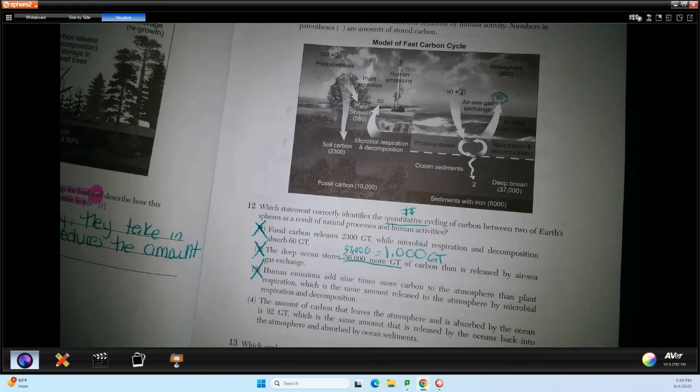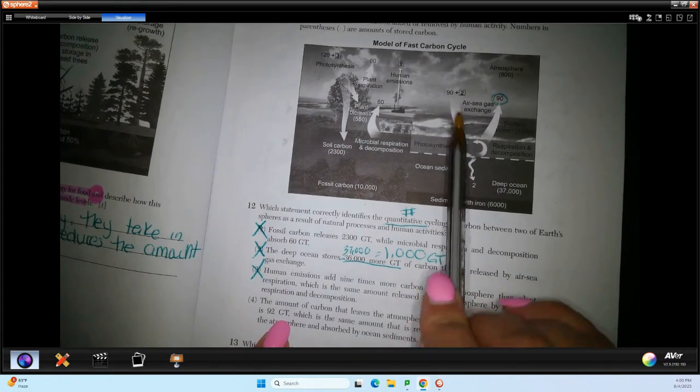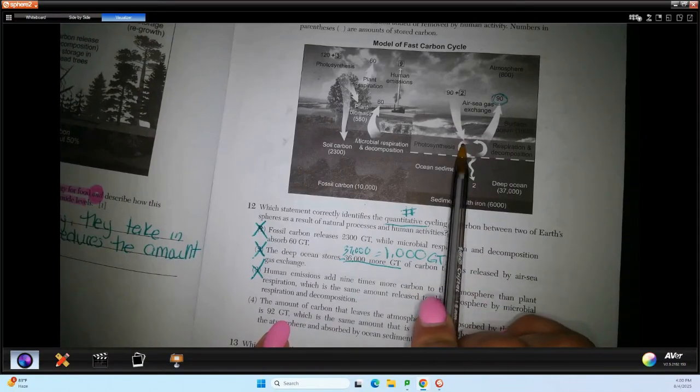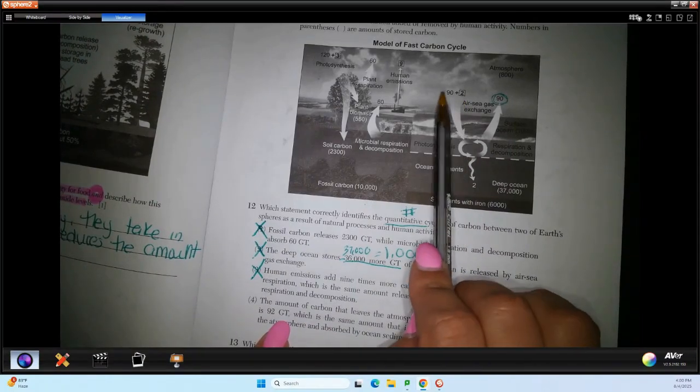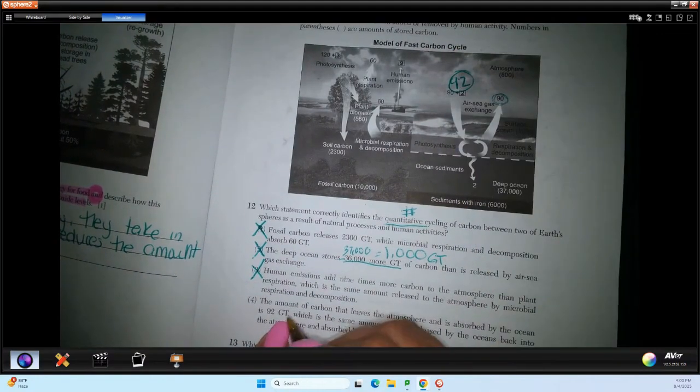And four says the amount of carbon that leaves the atmosphere and is absorbed by the ocean is 92 gigatons. So let's see, that leaves the atmosphere and is absorbed by the ocean. So here's the atmosphere, and here's going into the ocean. So right here, leaving the atmosphere into the ocean is 90 plus 2. So that's a total of 92. That is true here. So that is correct.